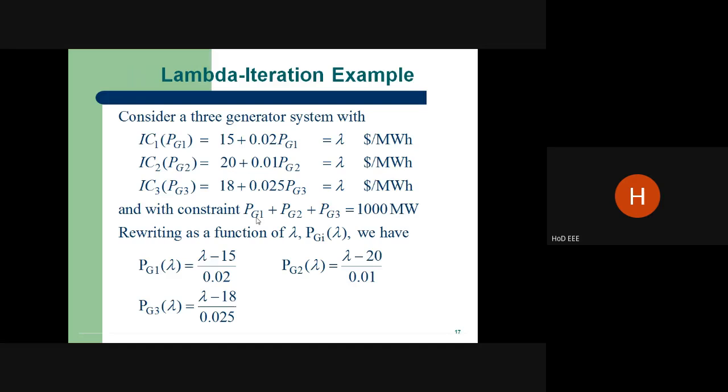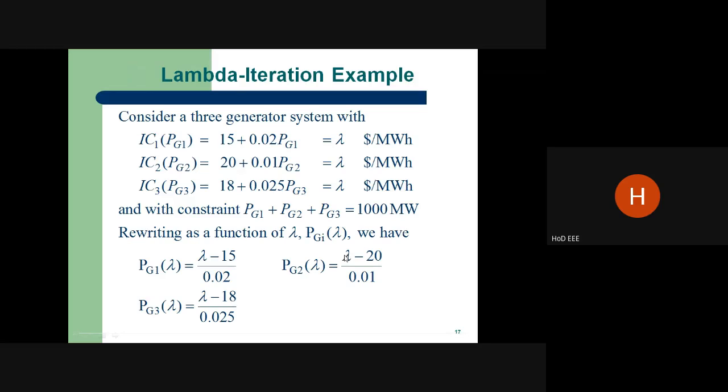Suppose it is a lambda iteration problem with a 3 generator system. Here they have not given the cost characteristics, they have given the incremental cost characteristics. If it is incremental cost characteristics, we derive the cost characteristic and get the terminal, which is lambda. Lambda for all the plants should be equal. They are giving the constraint that the addition of all the plants should be 1000. It is very important.